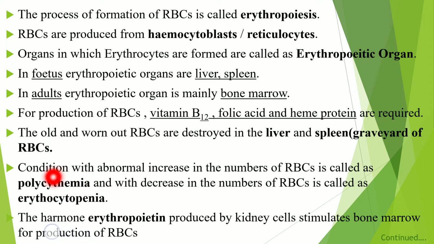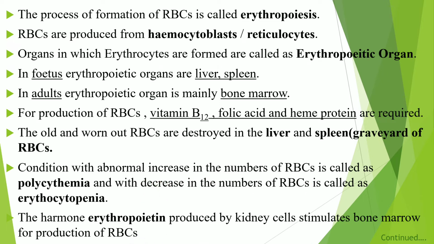So what is polycythemia? There is an abnormal increase in RBC. We call it polycythemia, and abnormal decrease in number of RBC is called erythrocytopenia. What is erythrocytopenia? It is abnormal decrease in number of RBC.